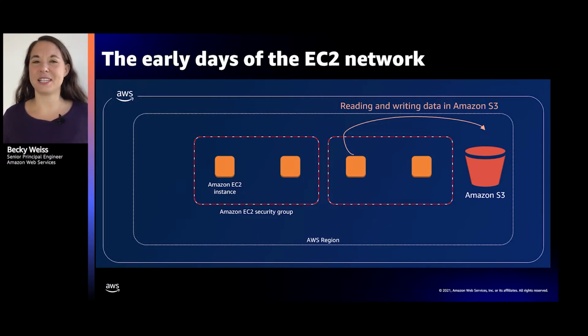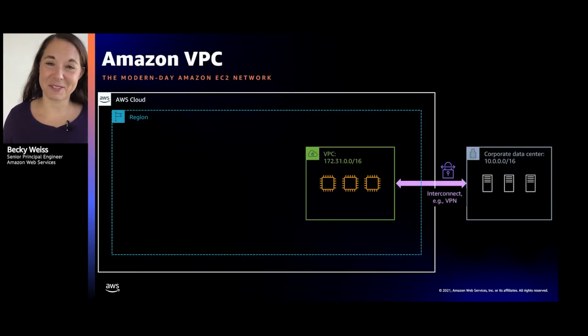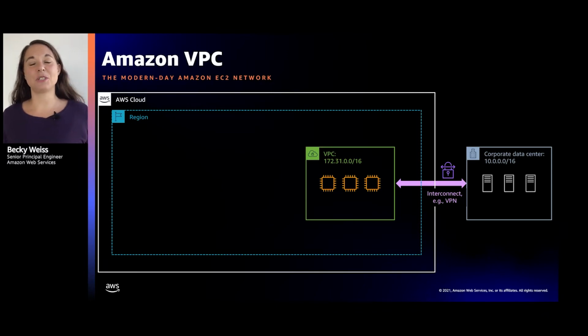So those were the early days of EC2. EC2, as I think comes as a surprise to nobody here at re:Invent, was a pretty big success. And as we talked to the customers using EC2, many of these enterprise customers, as EC2 was gaining more and more adoption in more and more industries, they were saying, we would like to control more aspects of the network.